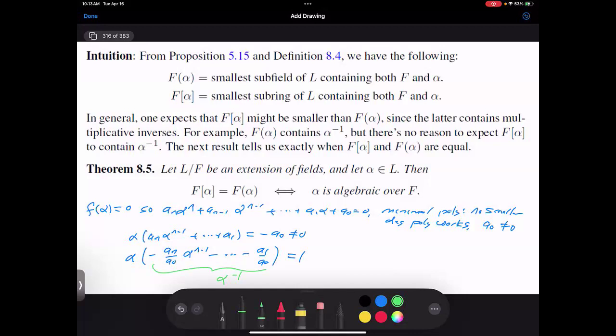This is not the same as everything is invertible. I have to be able to find the inverse of 3 alpha squared minus 7 divided by 15 alpha cubed plus 11. Well, it turns out we just have to find the inverses of polynomials. I'll leave it as an exercise that once we have alpha inverse, we can find the inverses of everything.